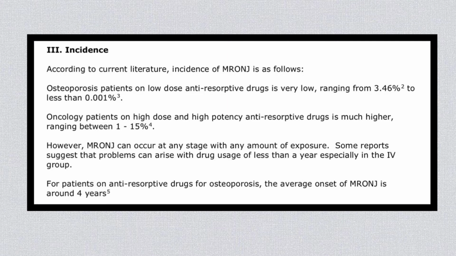In the osteoporosis population, it is very rare, but it does happen. So that is what the evidence-based studies have shown: in the osteoporosis population it's quite low, whereas in the cancer population it's significantly higher.